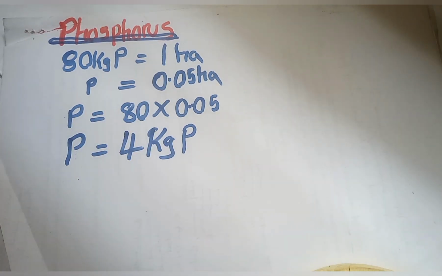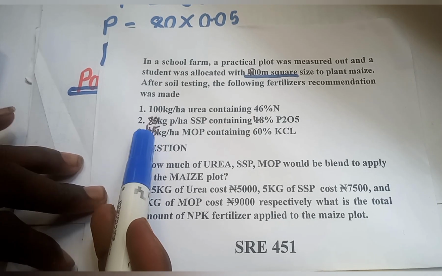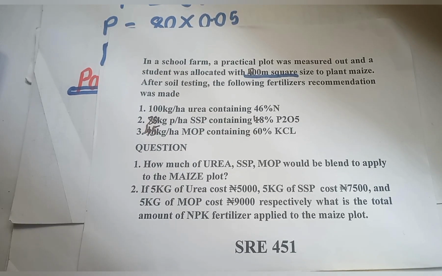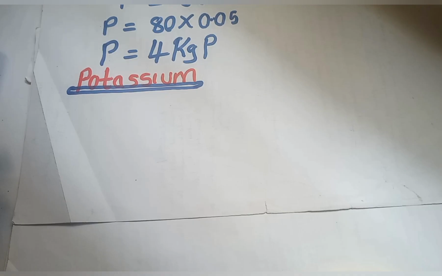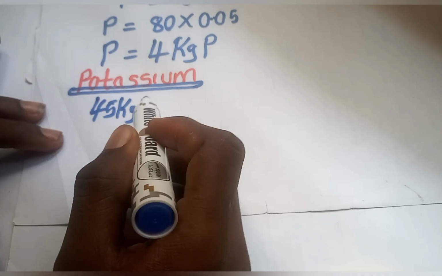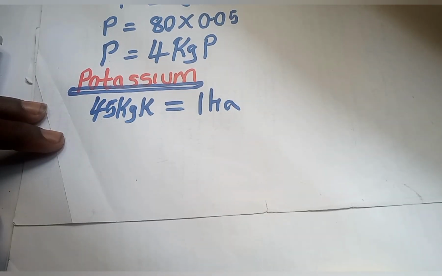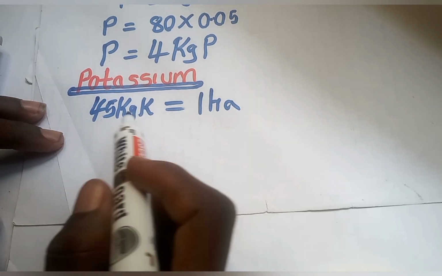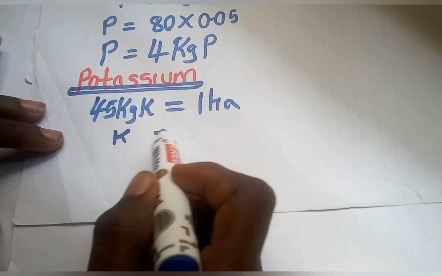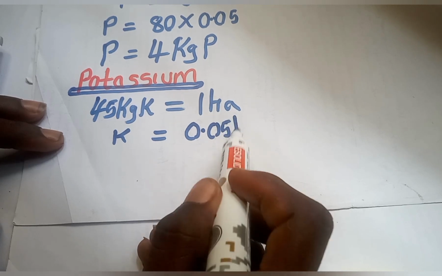Now I'm still going to be doing the same for potassium. Don't forget that they gave me that 45 kilogram of potassium was used per hectare. Don't forget, per hectare means 1 hectare, so 45 kilogram of potassium was used in 1 hectare. Let me represent the amount of potassium that I'm going to be using on 0.05 hectare.